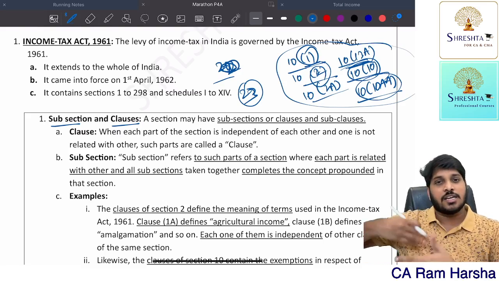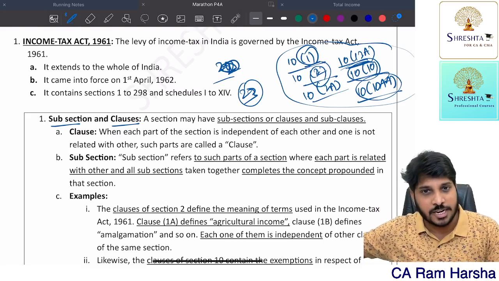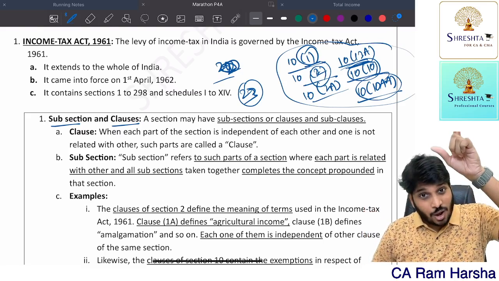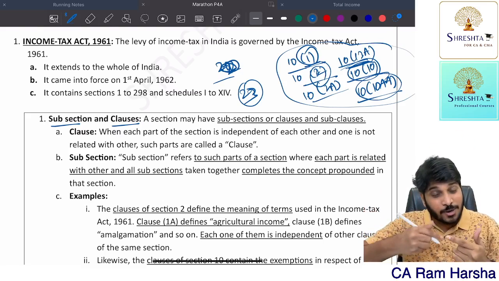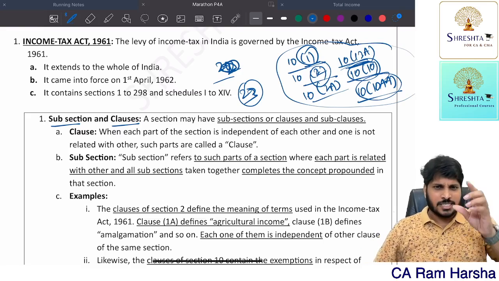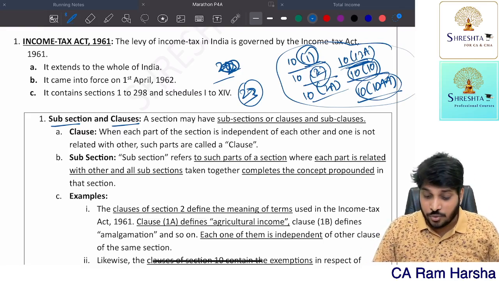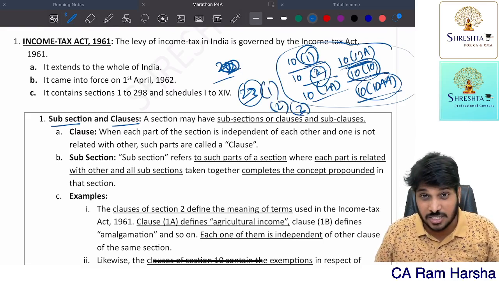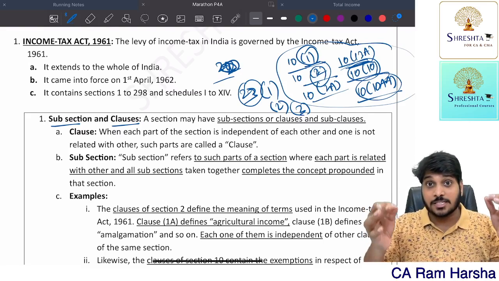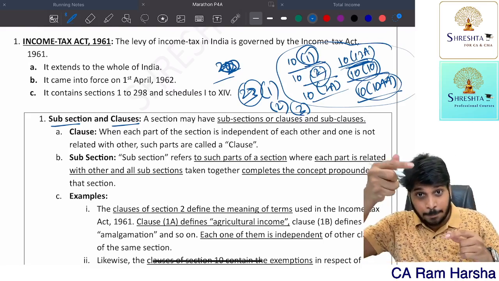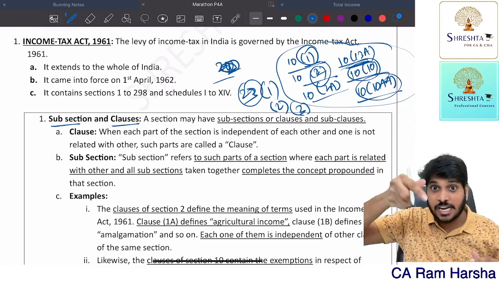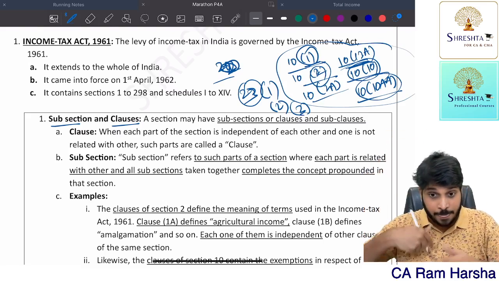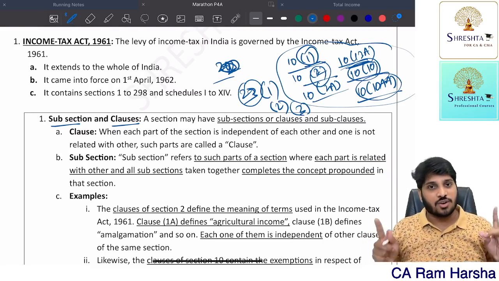Subsection 5 says real estate people, that kind of related provision. Now you see, in all these 5 subsections, they are talking about annual value in different circumstances. Since all of them are interlinked, you can call them 23 subsection 1, 23 subsection 2, 23 subsection 3, 23 subsection 4. They are subsections because all the subpoints inside 23 are interrelated to each other. So we can call them subsections.